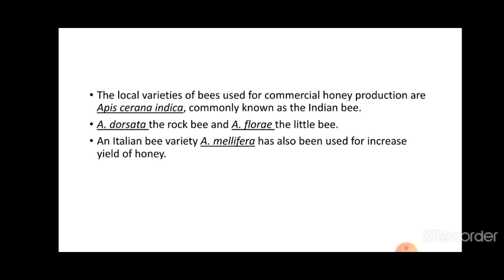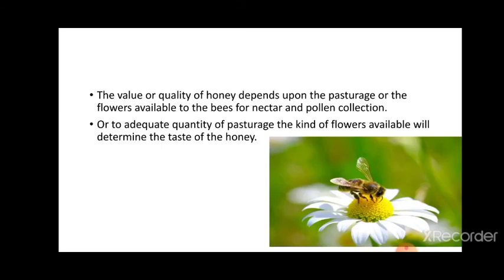An Italian bee, Apis mellifera, has been used to increase the yield of the variety, and it is useful for commercial production. The quality of the honey depends upon the pasturage, or the flowers available to the bee for nectar and pollen collection. Along with an adequate quantity of pasturage, the kind of flower available determines the taste of the honey.